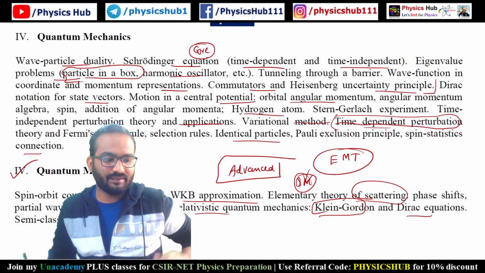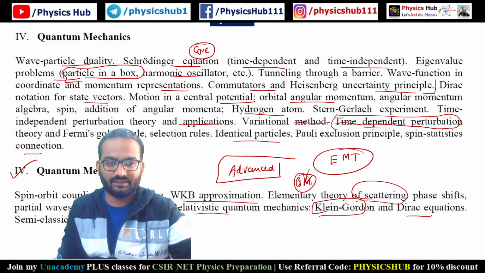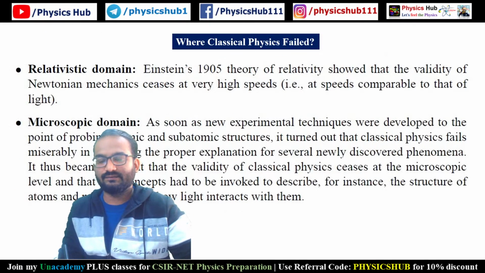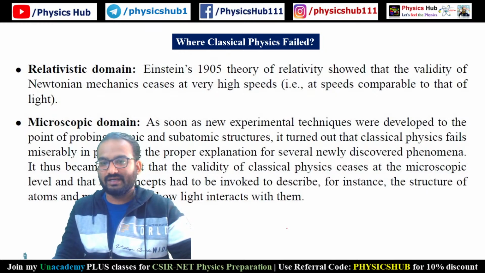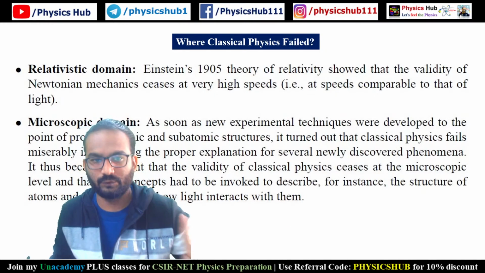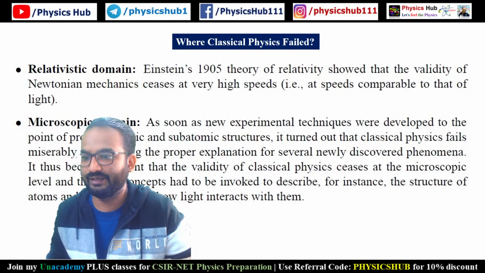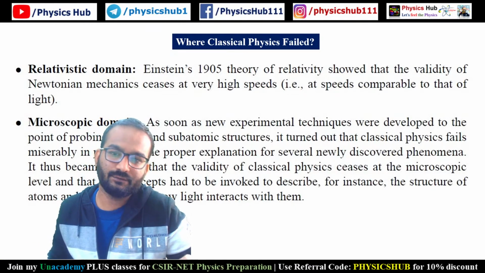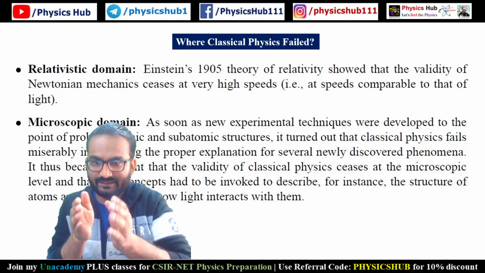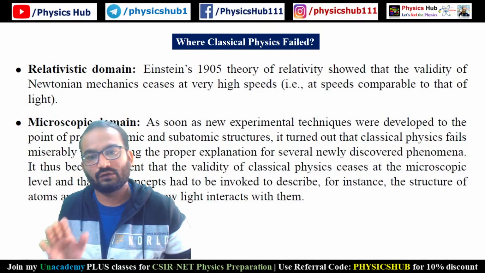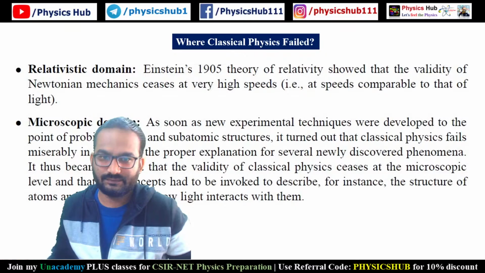Okay, so without any further delay, let me just tell you where classical physics failed. Classical physics basically failed in 2 domains. In the relativistic domain, it failed, and in the microscopic domain. Microscopic domain means where you go to very fine things, like on the atomic level. So on the atomic level, classical physics failed.